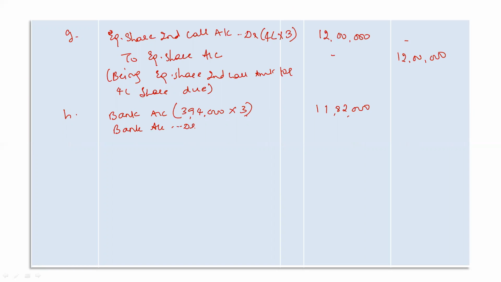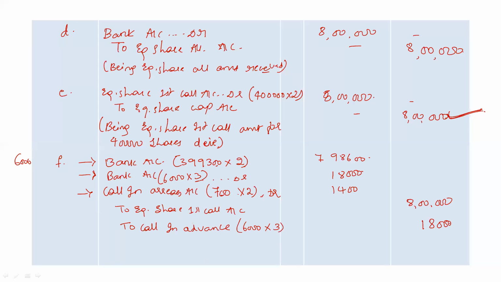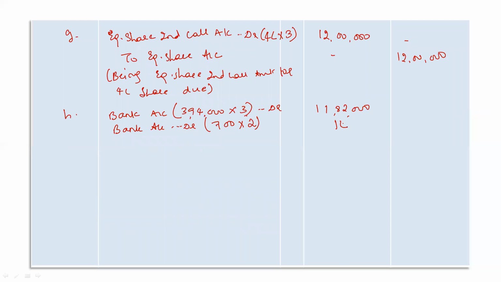Bank account debit. For 700 shares, I am receiving 2 rupees. What is the first call amount? 2 rupees. So 1400 rupees I am receiving for calls in arrears made by Sherry. During the second call, I'm receiving this amount, so bank account is debited.